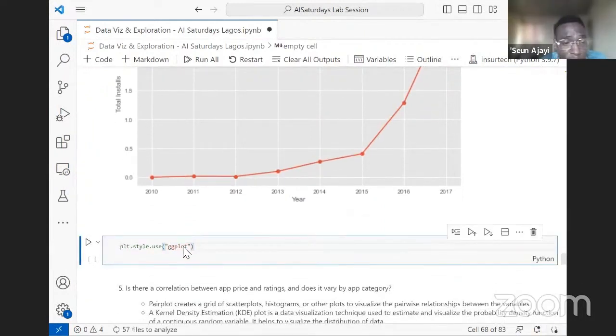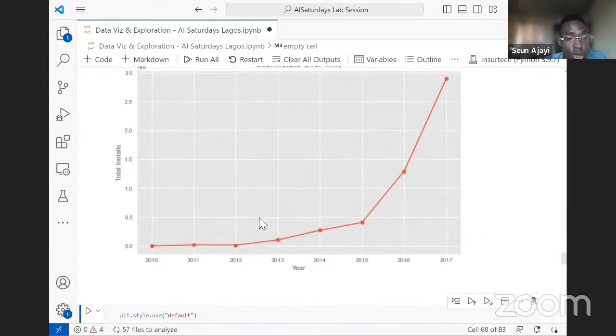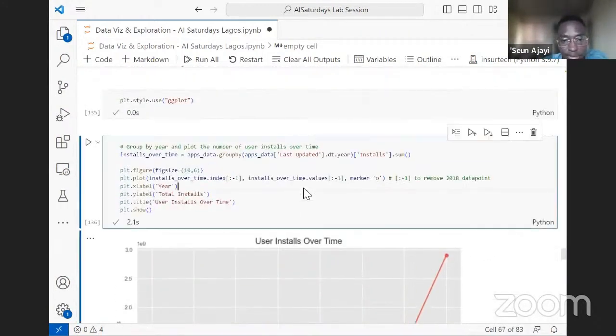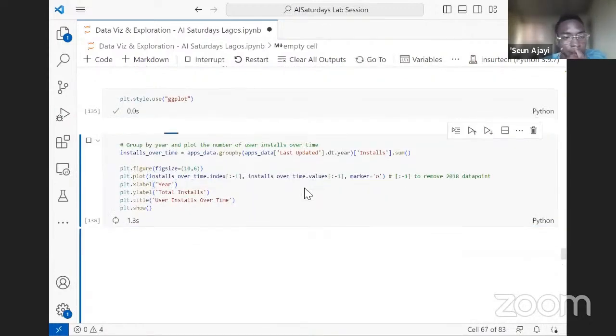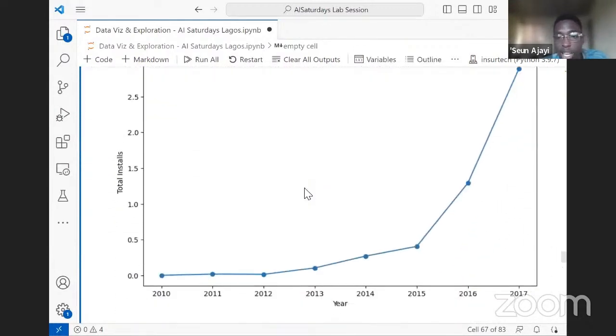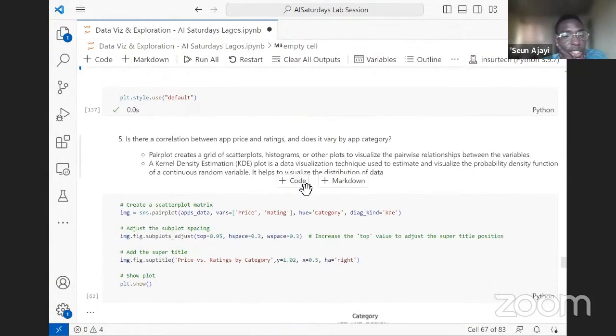Another thing is we can just go back to the default in case you don't like how these look, and you get what we had earlier. You can see that we have what we had earlier. So, moving on.